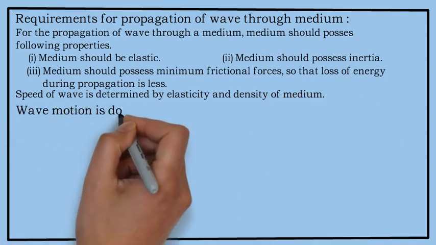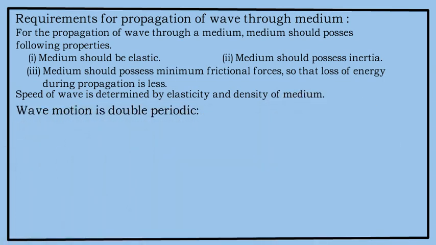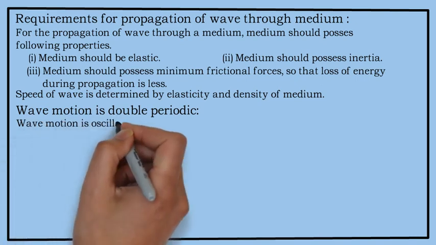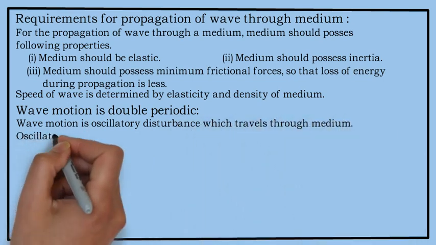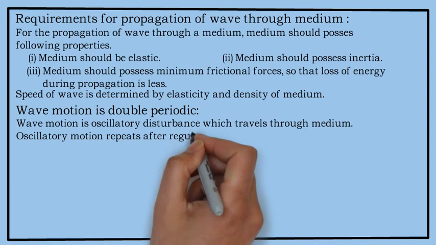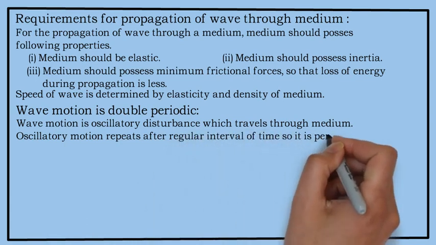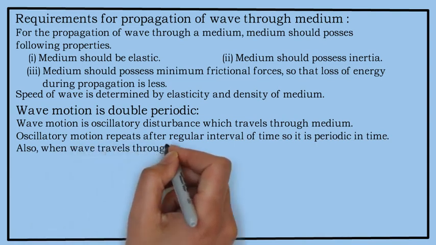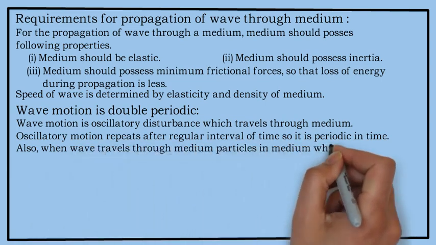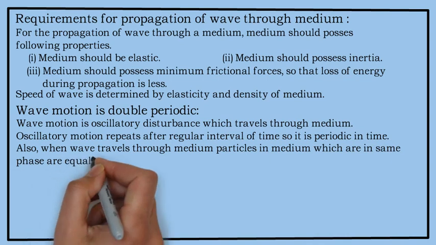Wave motion is doubly periodic motion. Now what is doubly periodic motion? Let us see that. Wave motion is an oscillatory disturbance which travels through the medium. Oscillatory motion repeats itself after a regular interval of time, so it is periodic in time. Also, when a wave travels through the medium, particles of the medium which are in the same phase are equally spaced.